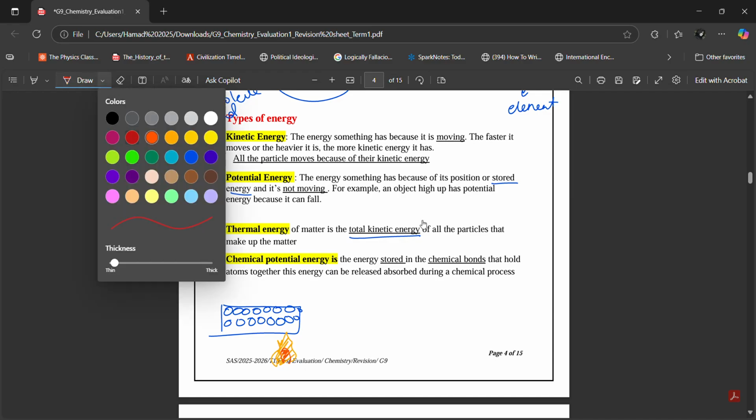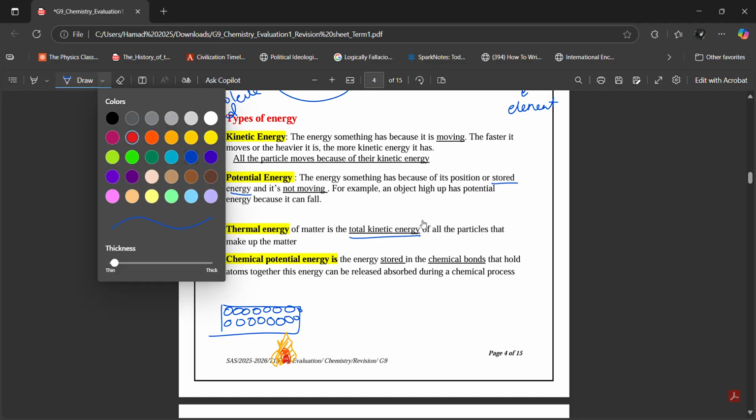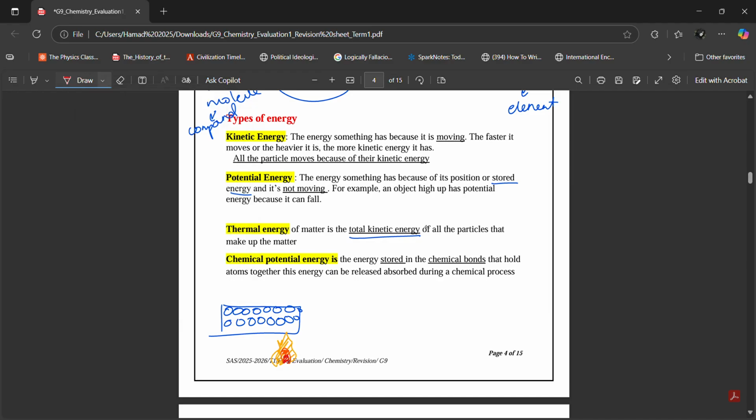The metal rod obviously is going to become very hot. The temperature of the metal rod is going to increase. Now, what happens when the temperature increases? The particles begin to vibrate. I mean, not move around, because in a solid, particles cannot move around. They can only vibrate. So they begin to vibrate faster. And the hotter the metal rod becomes, the faster the particles vibrate.